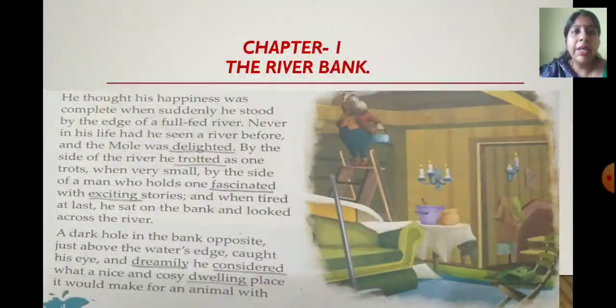Now, he thought his happiness was complete when he suddenly stood by the edge of a full-fed river. So where he had landed, the edge means the corner of a full-fed river. So he had come across a river. Never in his life had he seen a river before, and the mole was delighted. So the mole had never ever seen a river before in his life, and when he saw the river for the first time, he was very, very happy.